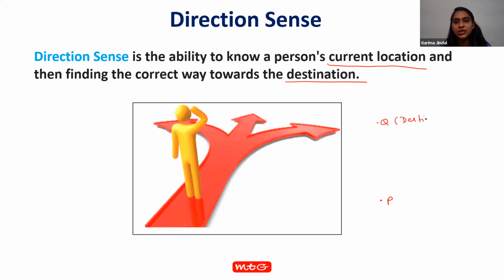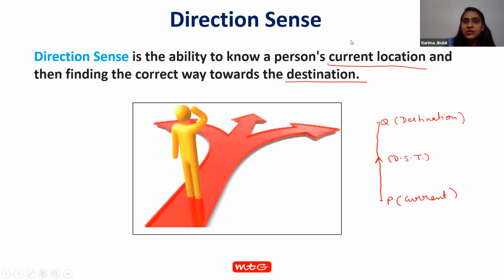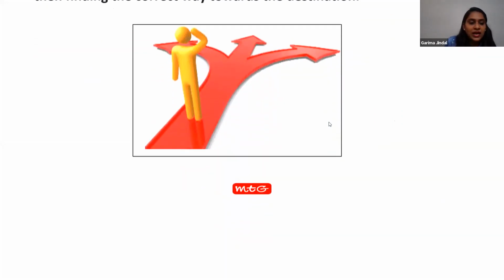To find the correct way from P towards Q, we need direction sense. Can anybody tell me where we have used the directions? Just raise your hands and tell me.